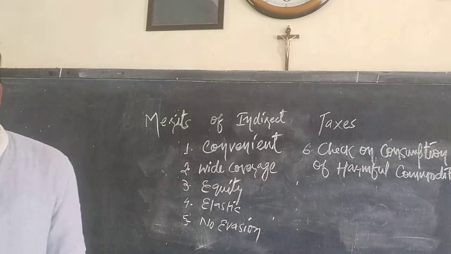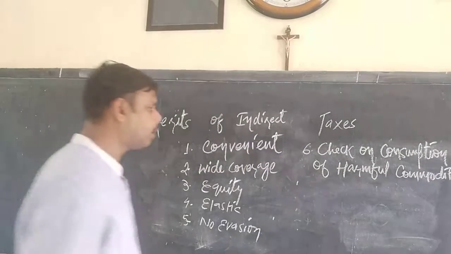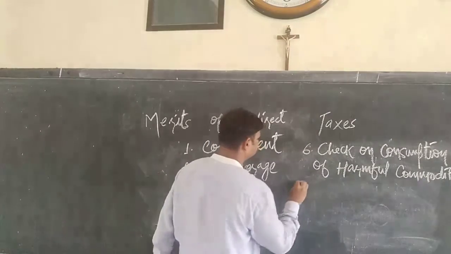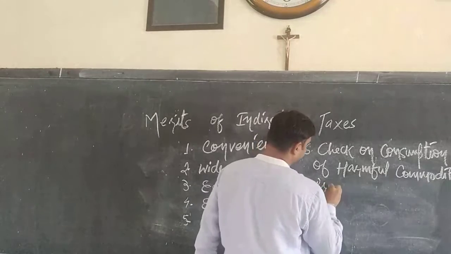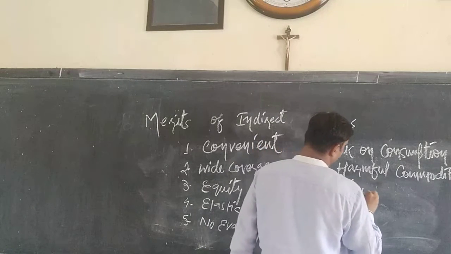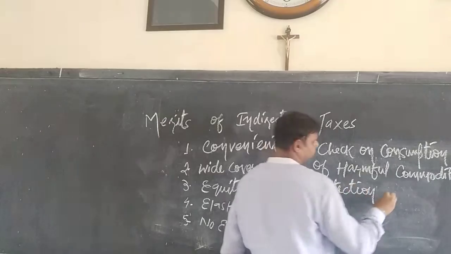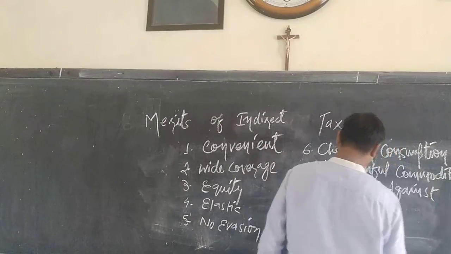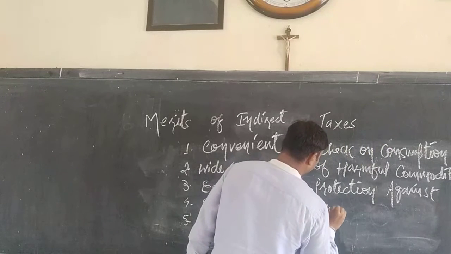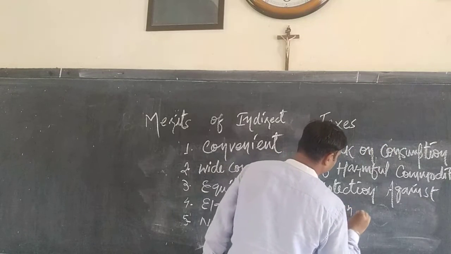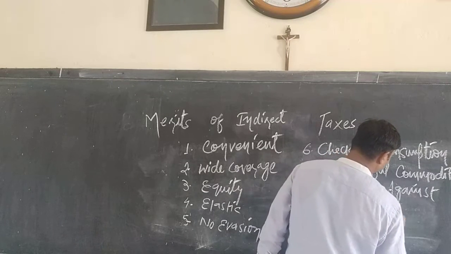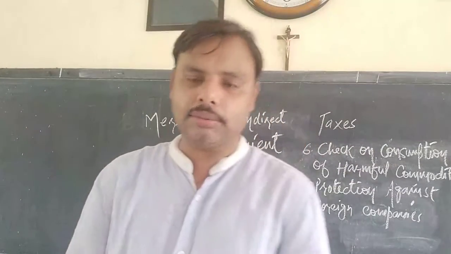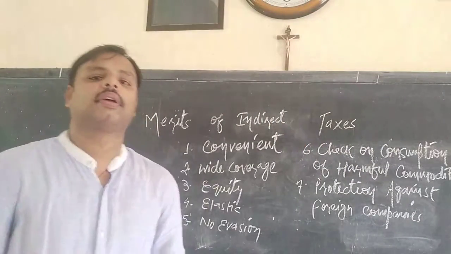And last, the seventh, is protection against foreign companies. Foreign companies or foreign commodities, both are the same.